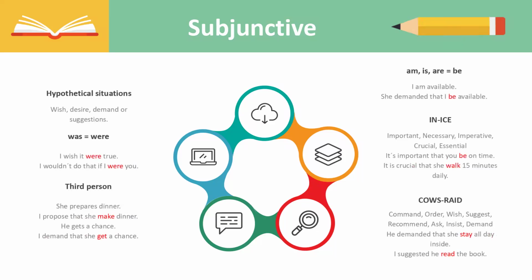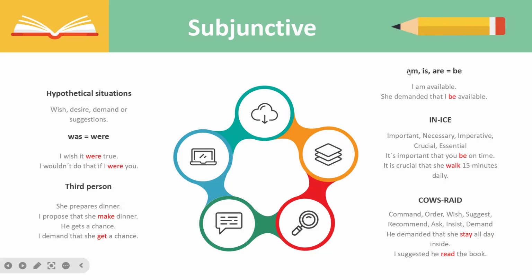Okay, now let's learn about the subjunctive form in English. Mostly the present subjunctive form, which is the most common form in English. Remember, the subjunctive forms are normally used to talk about hypothetical situations, like to wish, to desire, to demand, or to suggest something. What are the things that we have to bear in mind?